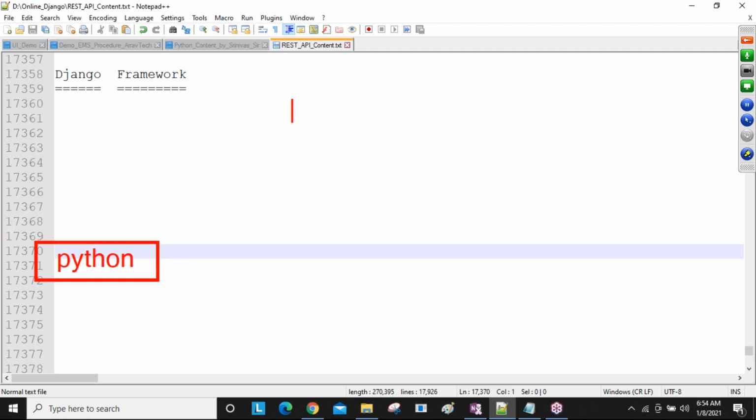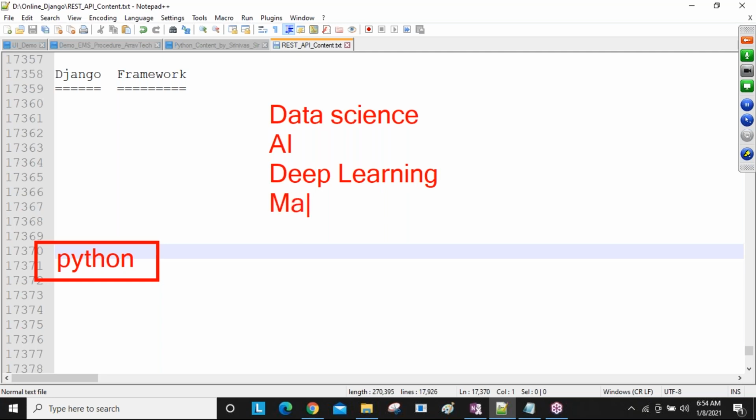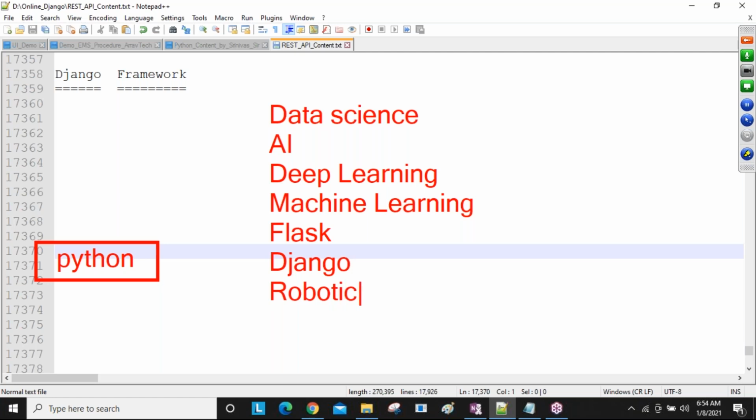Why? After learning Python we can learn data science, and AI, artificial intelligence, and people can go to deep learning, machine learning, then the Flask framework and the Django framework, and robotics.